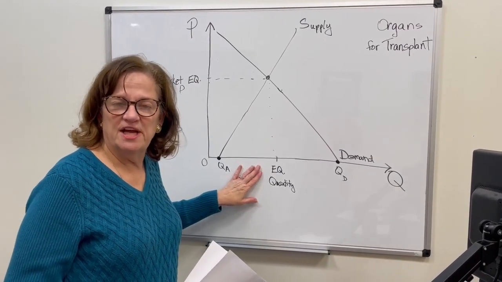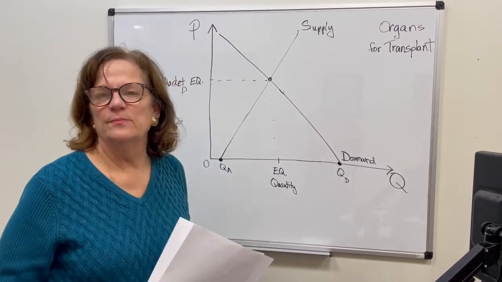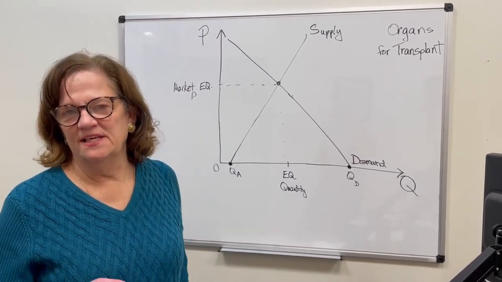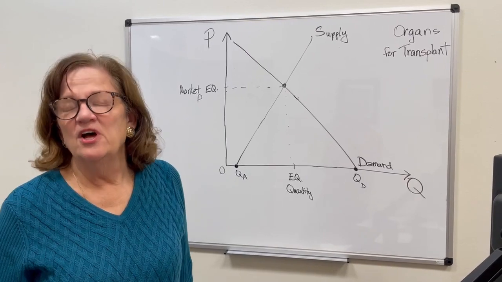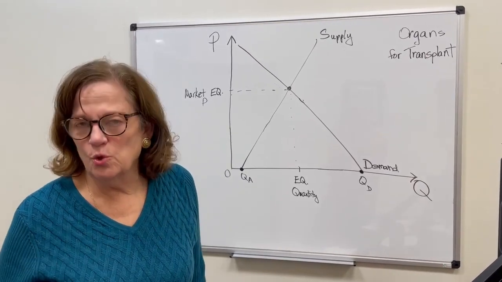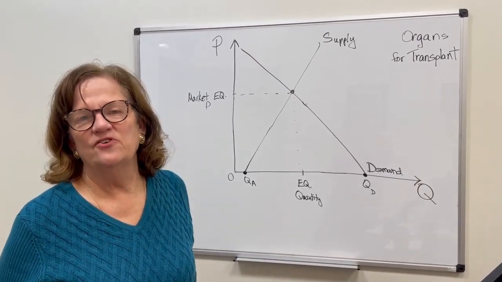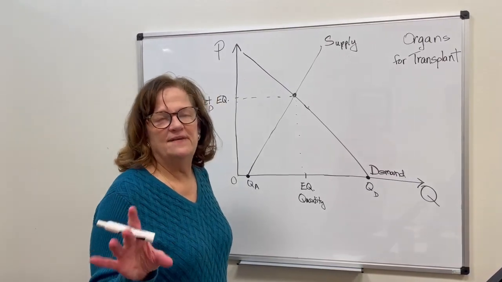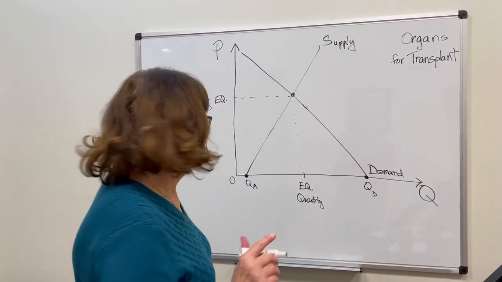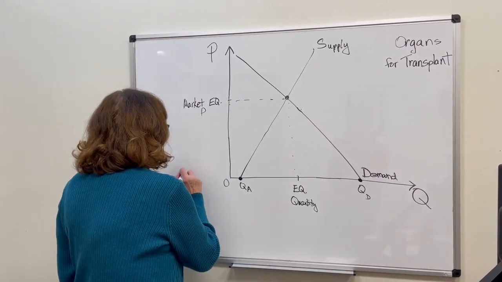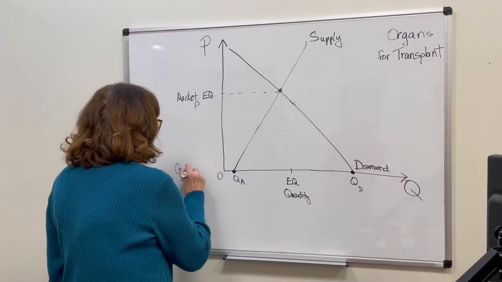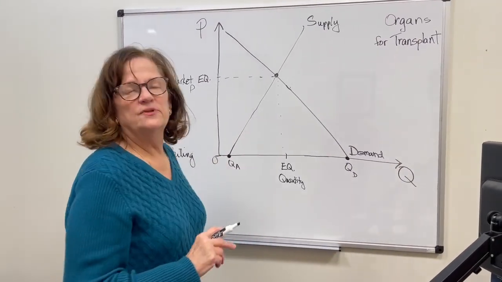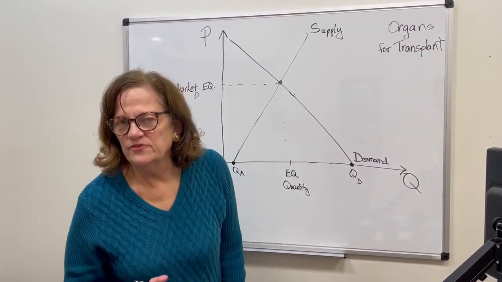quantity being exchanged. Suppose the government imposes a zero price ceiling on organ transplants so that you cannot buy an organ transplant in the United States, nor can you sell an organ. That is in fact what we have in this country, a zero price ceiling. So if the government imposes a price ceiling of zero, what happens in the market for organs?